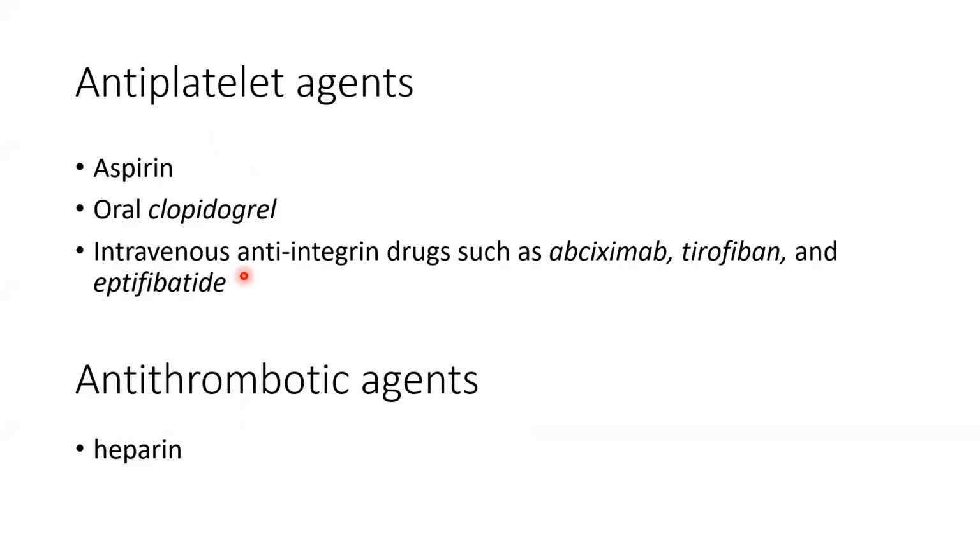In fact, all these antiplatelets and antithrombotics are preferred in unstable angina management more than in stable angina. Ma'am, is only aspirin widely used, or is oral clopidogrel also used? Oral clopidogrel is also a marketed product, but the first choice is aspirin, it is very cheap, and many studies are available on aspirin. So that is the first choice in antiplatelets for angina.